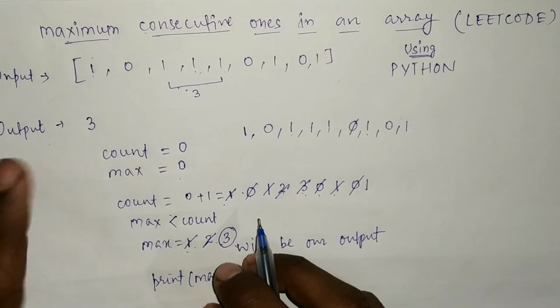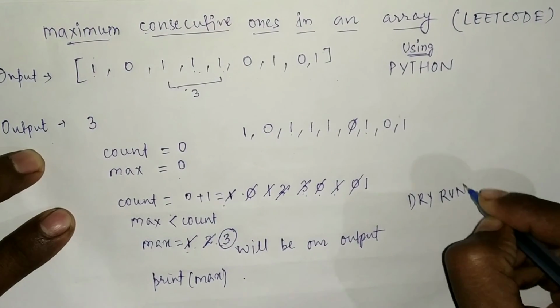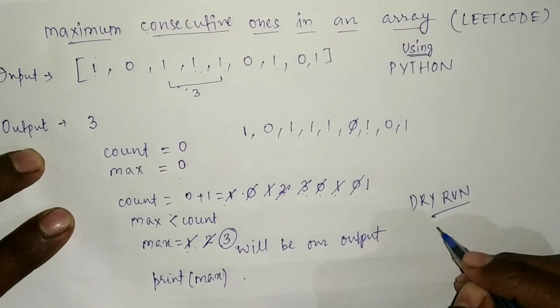So this is the dry run, this is only the dry run. Now we get the code in Python. So it's time to see the code.